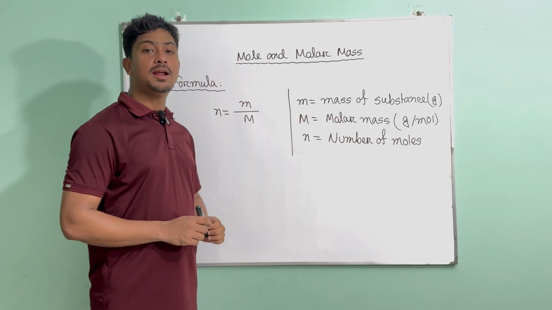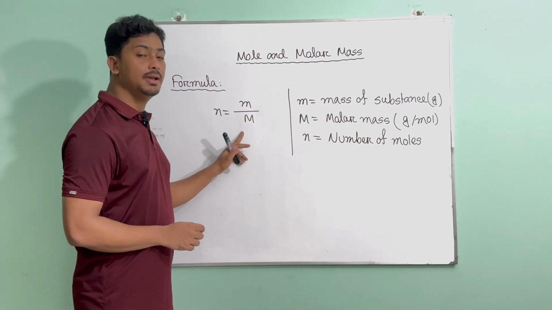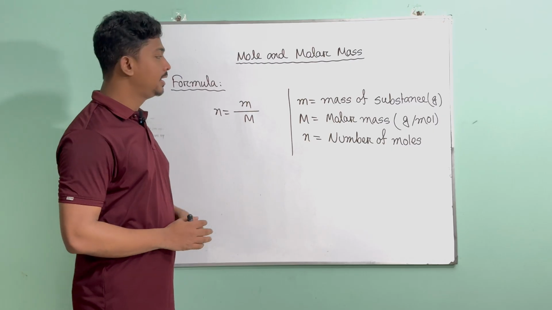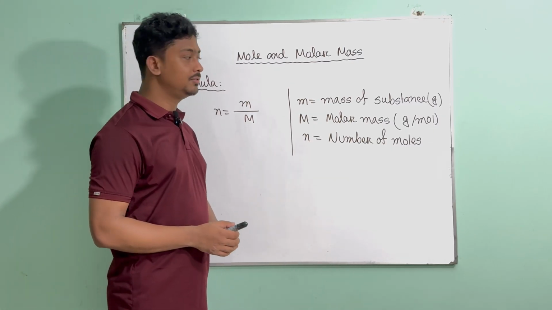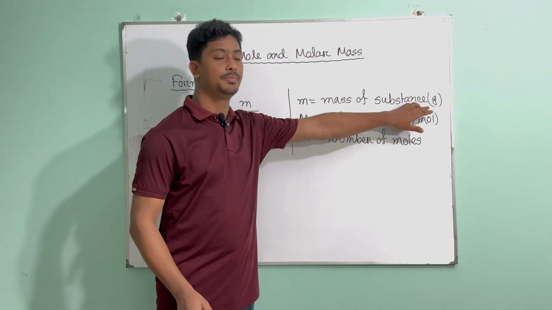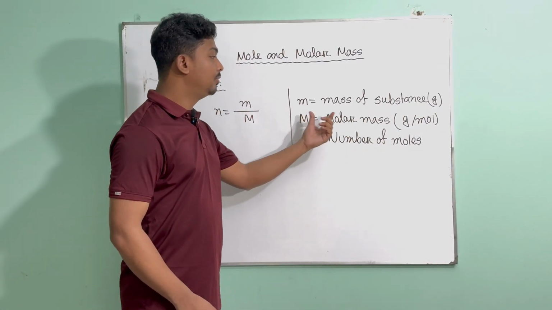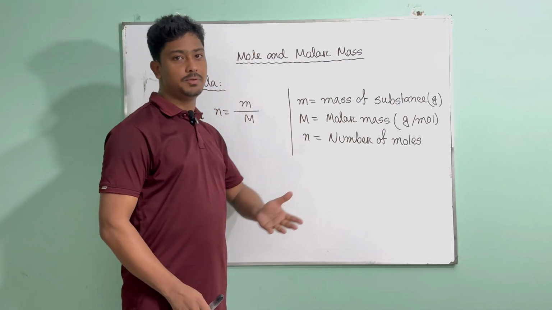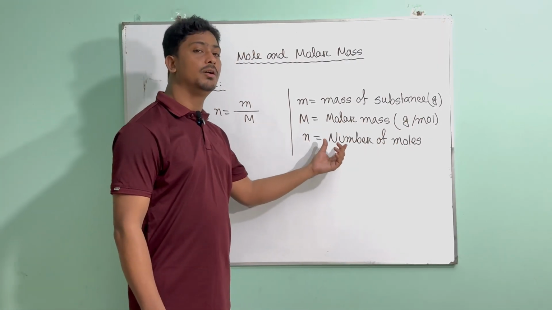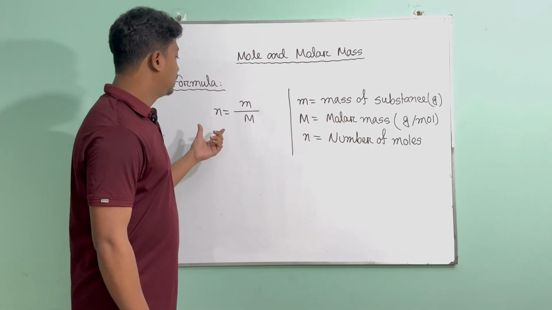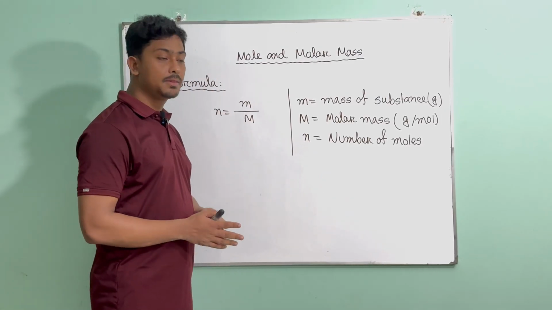So for mole and molar mass, we're going to use this formula: N equals m divided by M, small m divided by capital M. Here, the small m is the mass of the substance that we are going to use, and the unit will be gram. And then we are going to use the capital M, which is the molar mass, and we have already seen it in our previous video. So the unit will be gram per mole, and N will be number of moles. So here, if you have two pieces of information out of these three, you can calculate the other one.